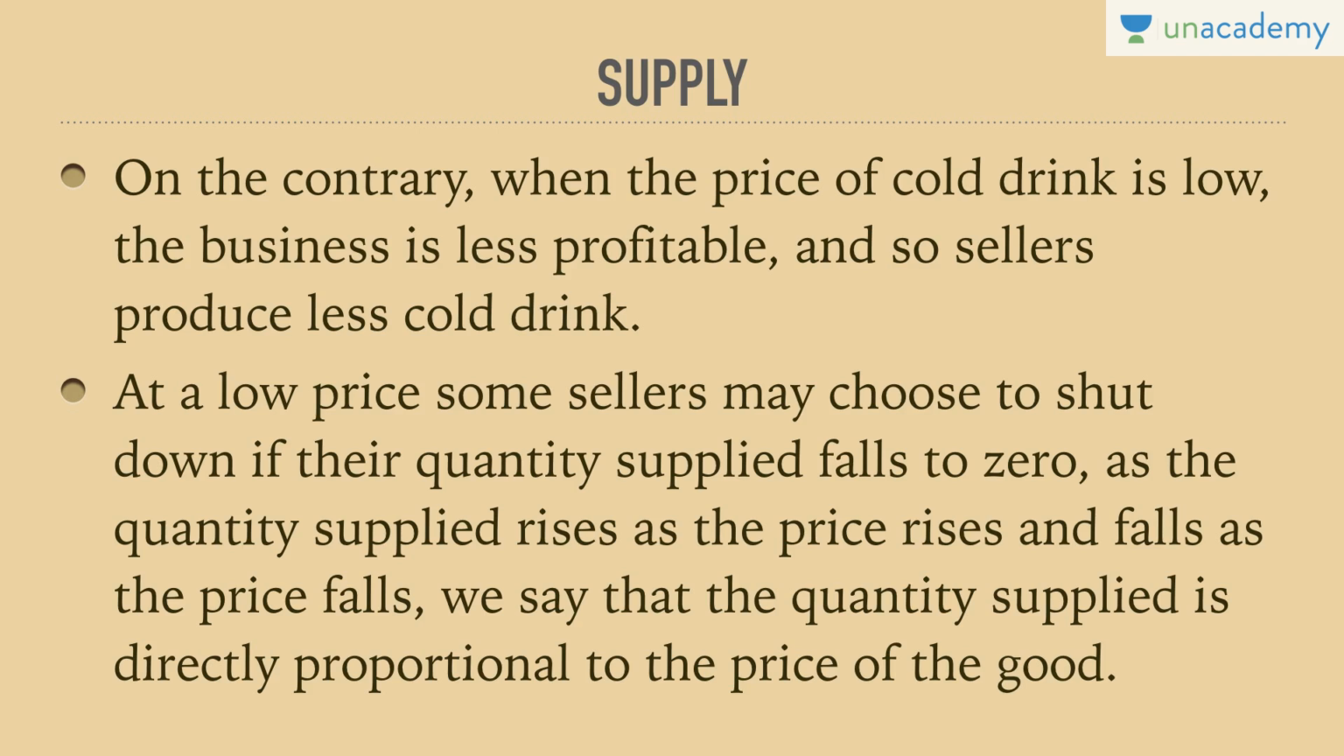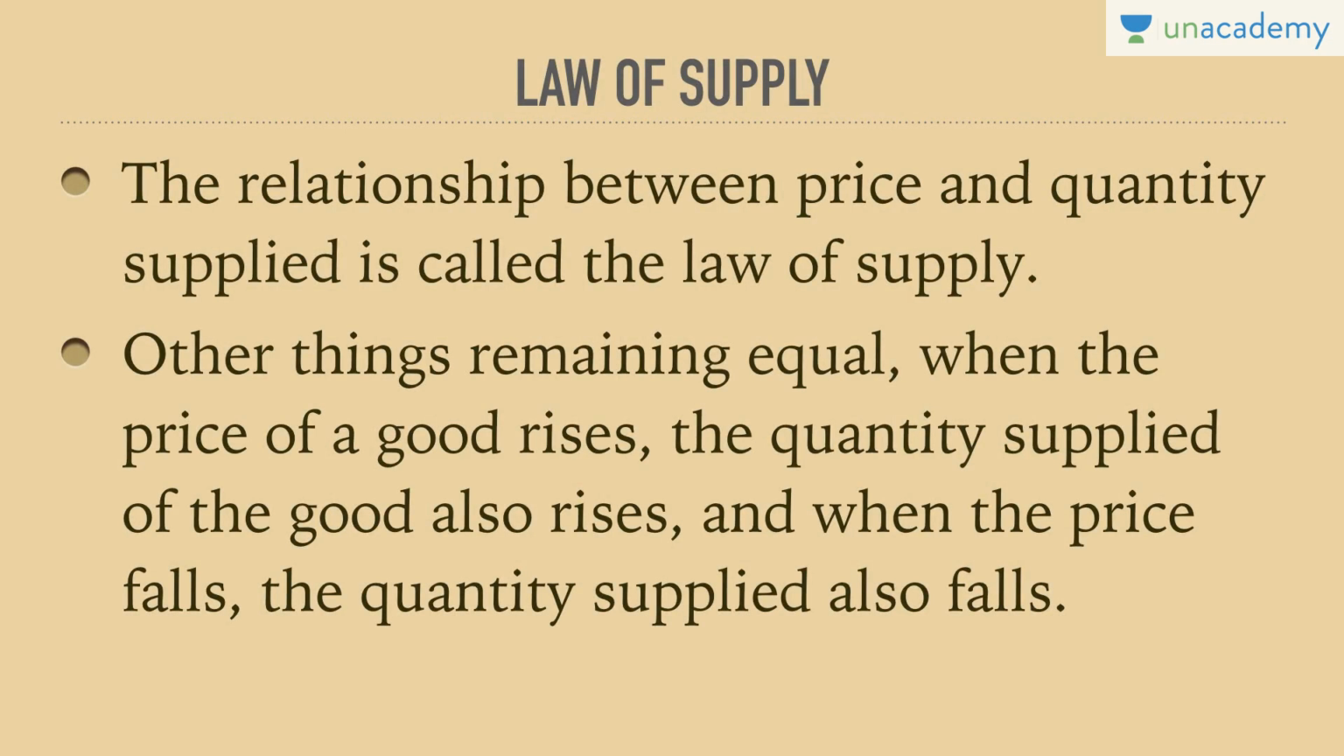But supply is absolutely the opposite. Higher the price, higher would be the quantity supplied. So the law of supply states that relationship between price and quantity supplied is called the law of supply. So the relationship between price and quantity supplied is direct. Hence, we get an upward sloping supply curve. Other things remaining equal, which means ceteris paribus, when the price of a good rises, the quantity supplied of a good also rises, and when the price falls, the quantity supplied also falls.